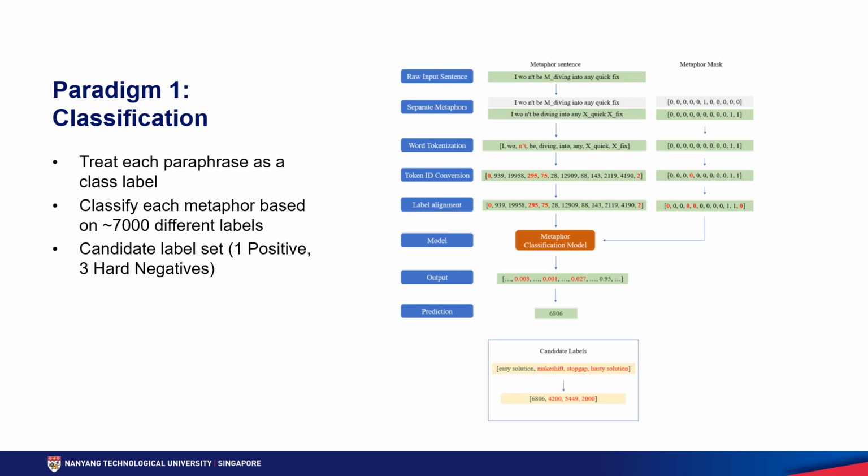For the first paradigm, we formulate the metaphor interpretation as a classification task and treat each paraphrase label as one class label, no matter if the label is a single word or multi-word expression. With our dataset, there are around 7,000 class labels. For each given metaphor, we aim to classify it among the 7,000 paraphrases. The models are then evaluated using a candidate label set, where each metaphor has a positive label and three hard negative labels that have similar meanings but are not correct in the particular context.